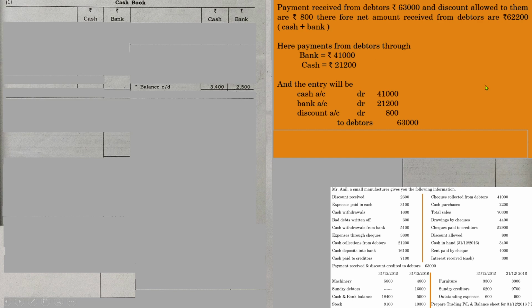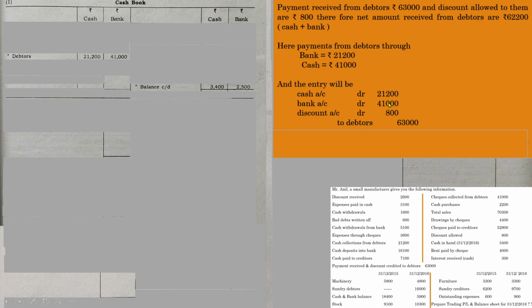Now we need to record this journal entry in the respective accounts. So in the respective accounts means you have to record this transaction in cash column, bank column. We are not going to prepare discount account, so don't worry. Debtors column, see, debtors also there. So let us write down these details in the respective columns. So cash account debit to debtors, 21,200 in the cash column, and 41,000 in the bank column.